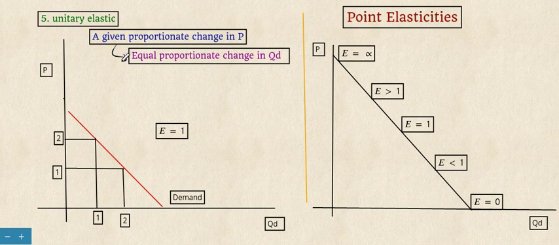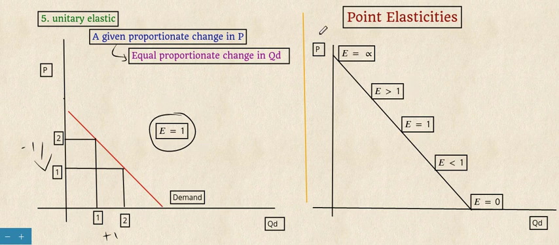That is, however much the price changes, the quantity demanded will also change by the same magnitude. That is, the elasticity will be equal to 1. So when we reduce the price by 1 unit, the demand will also increase by 1 unit. So that is called unitary elastic.